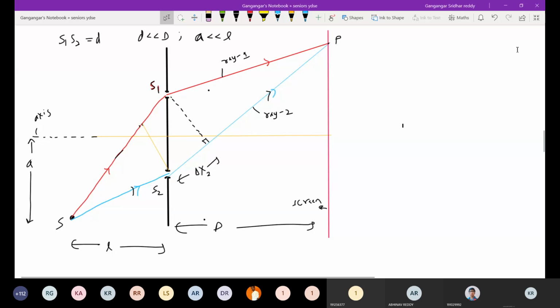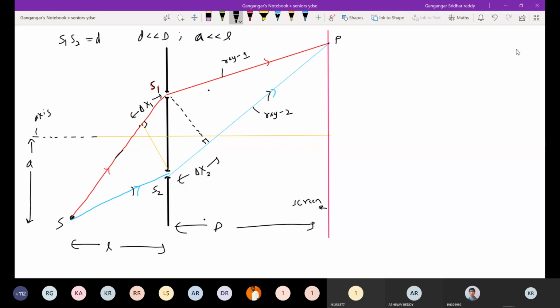Okay, are you seeing clearly? These two lines are not parallel, strictly. So this distance is not equal to this one. These two yellow dotted lines are not parallel, and this will be perpendicular again. This will be the perpendicular. So this is the additional path the ray 1 will cover before the slits.